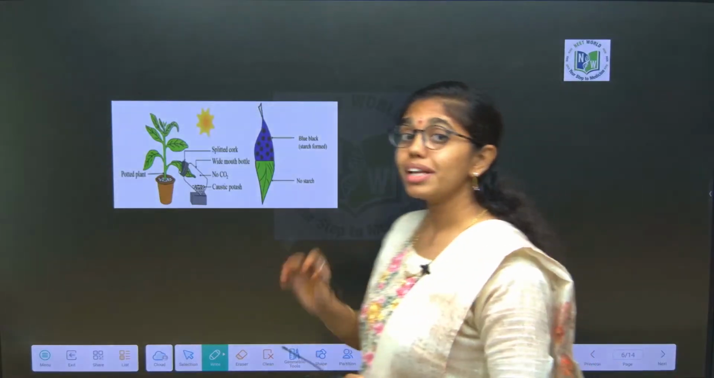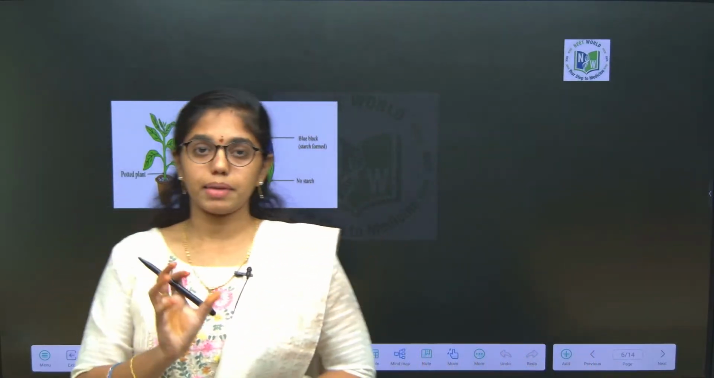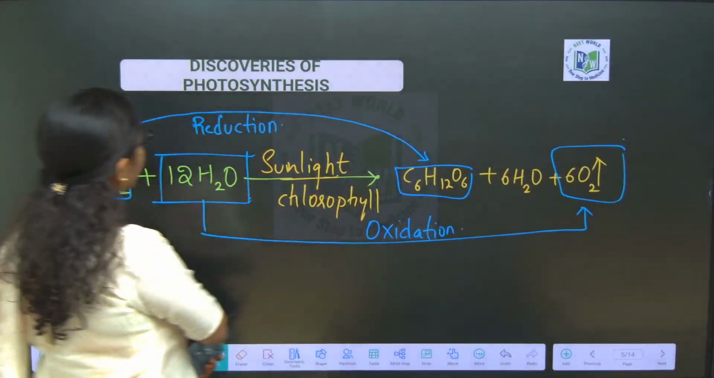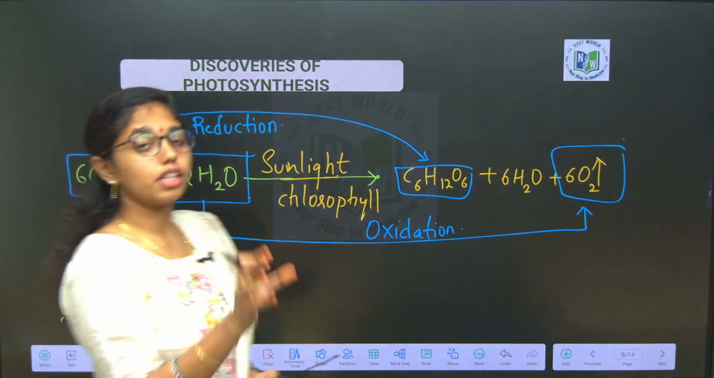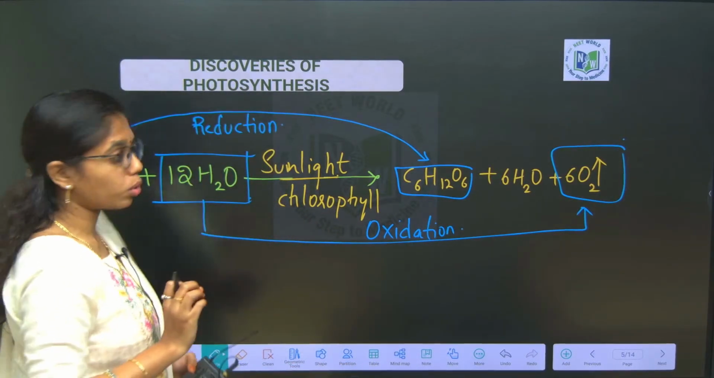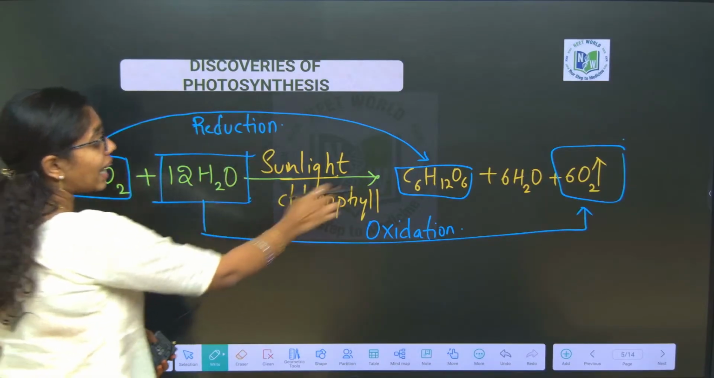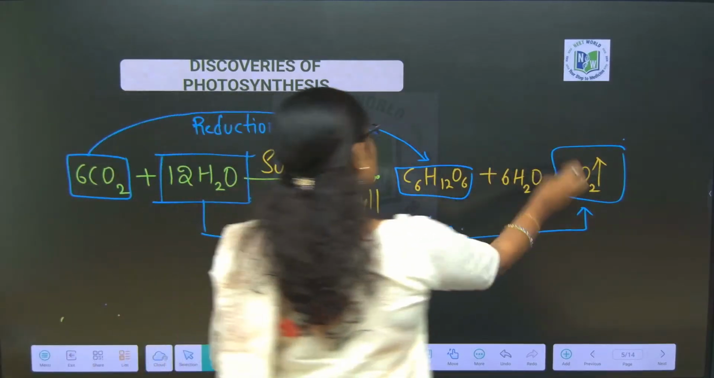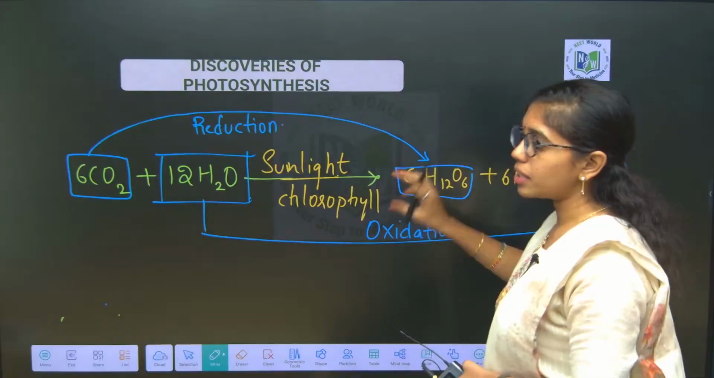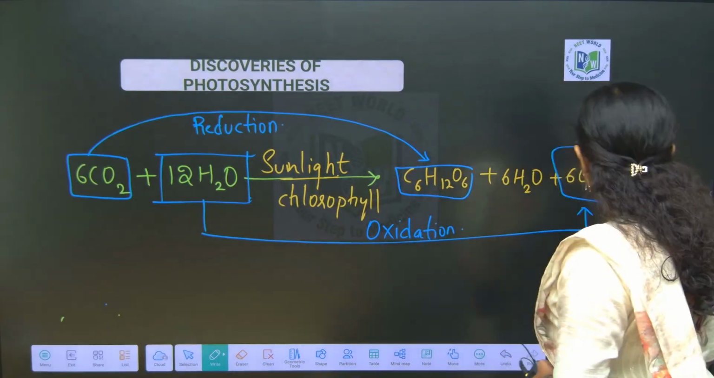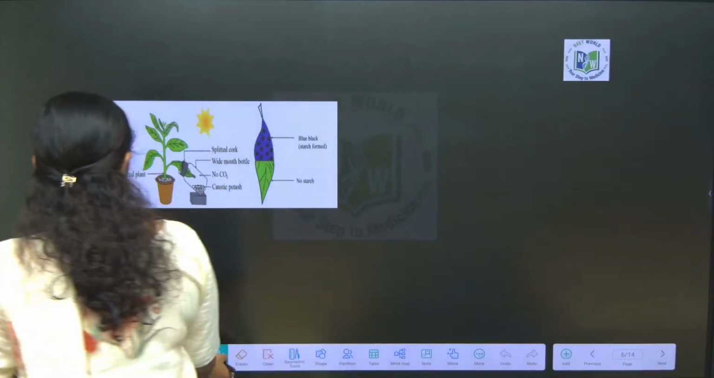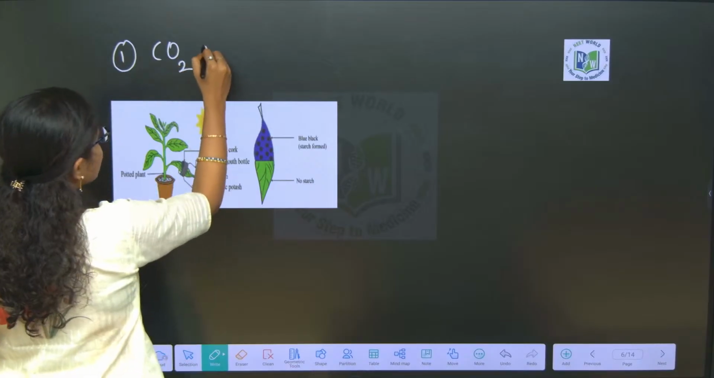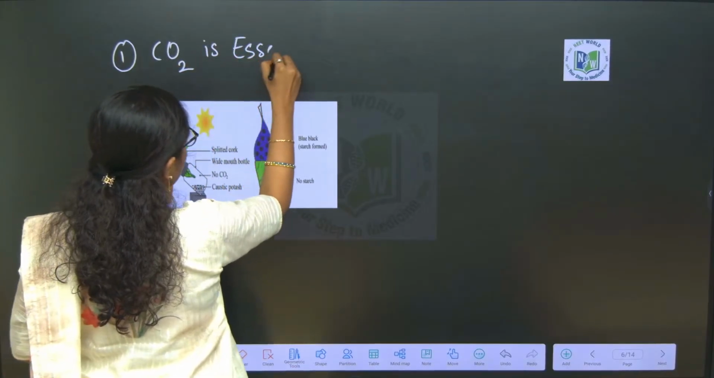Now, let us look into the early experiments in detail, beta. First, we will look into the early experiments, like how did they prove that carbon dioxide and water are the reactants of photosynthesis, or the raw materials of photosynthesis. How did they say that sunlight is essential for photosynthesis, glucose is the primary product of photosynthesis, and oxygen is evolved from water. All these points are delivered through what? Experiments. Let us look into them one by one. Firstly, we look into carbon dioxide being essential for the process of photosynthesis.